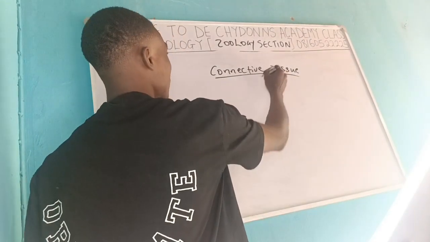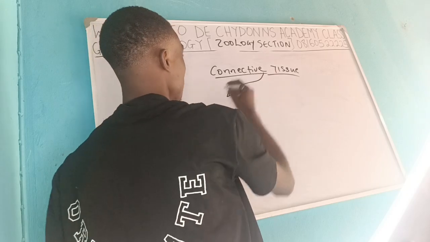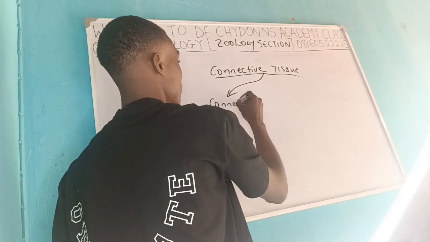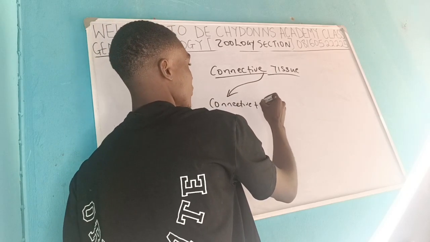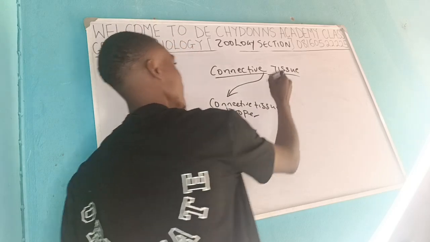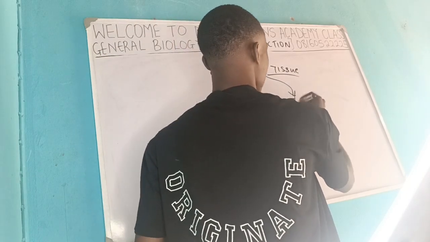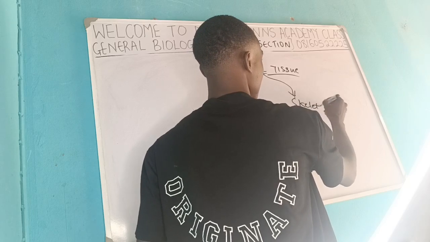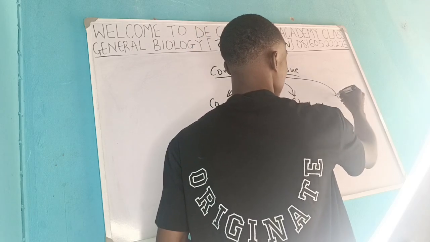They can be subdivided into connective tissue proper. Also, we have the skeletal connective tissue. We have the blood.